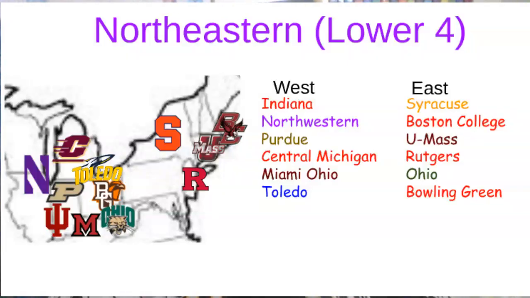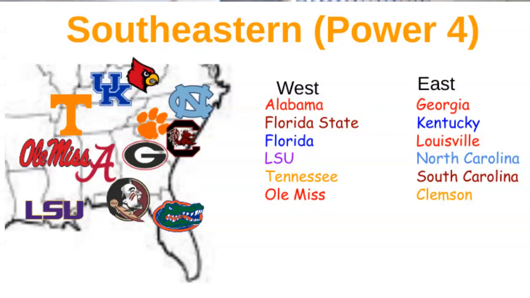So the next conference is the Northeastern Lower Four, which has a lot of MAC teams, a couple Big Ten schools, and then some ACC and independent. For the Northeastern Lower Four West, there's Indiana, Northwestern, Purdue, Central Michigan, Miami, Ohio, and then Toledo. And then in the Northeastern Lower Four East, there's Syracuse, Boston College, University of Massachusetts, Rutgers, Ohio, and then Bowling Green.